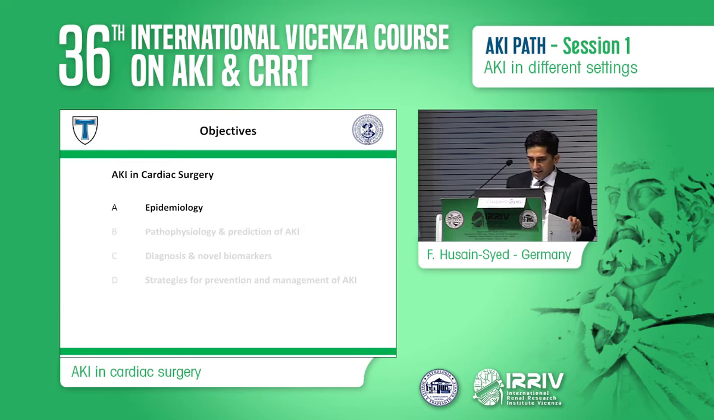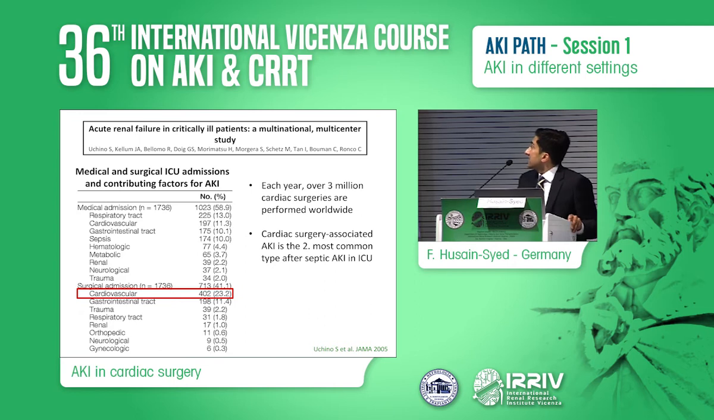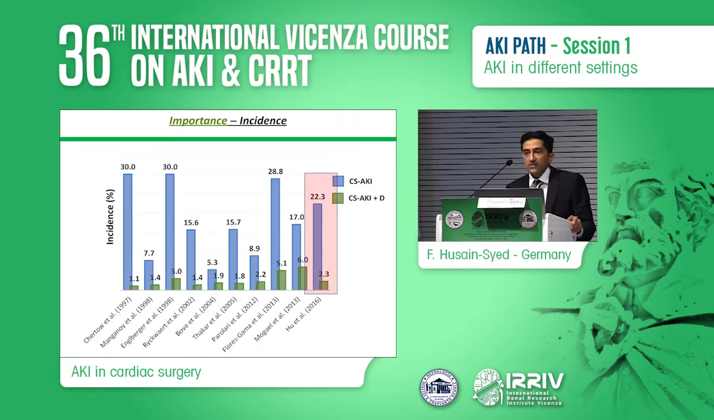So, as we all know, AKI, or at least cardiac surgery, is quite common worldwide. We have more than 3 million surgeries performed worldwide, and AKI after cardiac surgery is the second most common type of AKI in the ICU setting after septic AKI. The incidence, however, varies greatly when we look at the literature over the past decade, and that is probably because of a lack of a consensus on the definition of AKI and that population that we're looking at.